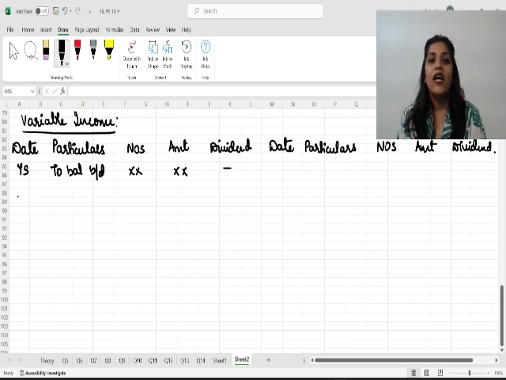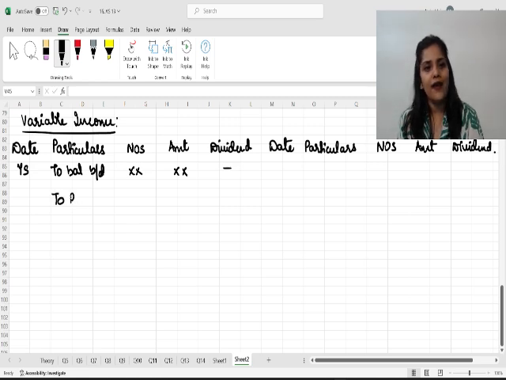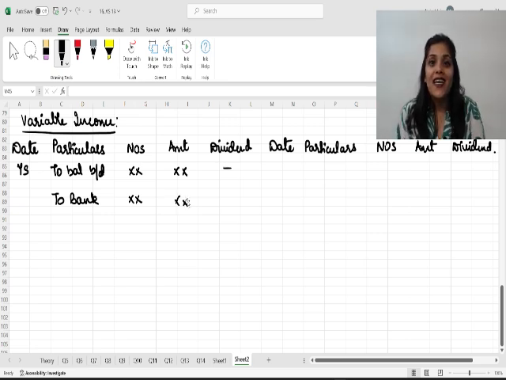Okay. Now, let's say we purchased further shares. So what will we write here? To bank. Correct? Number of shares will be there, and the amount. Now, guys, here there will be no funda of ex interest and cum interest because they are variable income bearing. Date is also not fixed, rate is also not fixed.